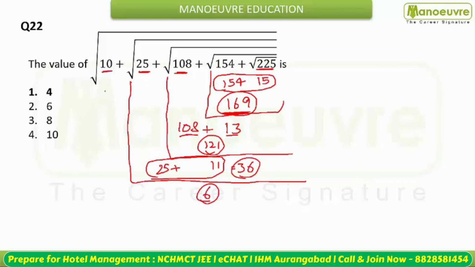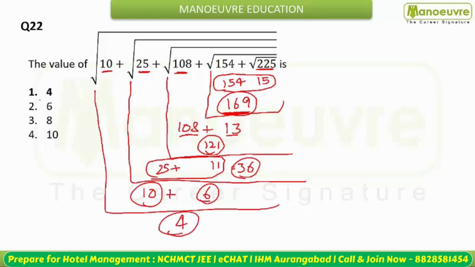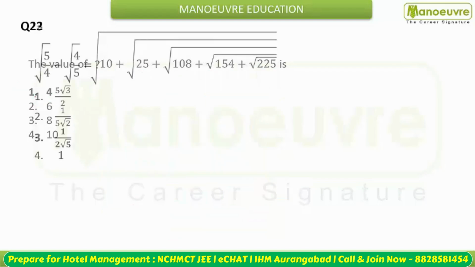Now 6 plus 10, that is 16. 6 में आपने 10 add किया है, that is 6 plus 10, 16, and 16 is the square root of what? This is the square root of 4. So this is how you are going to solve this question in one line. Okay, चलिए आगे क्वेश्चन मूव करते हैं.